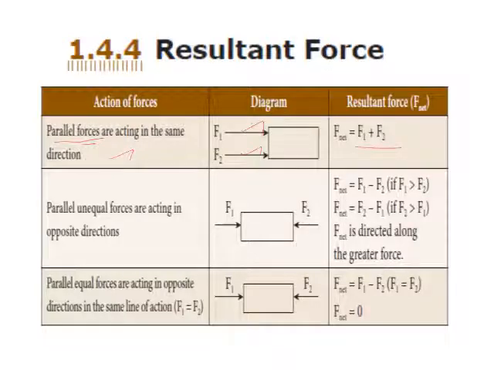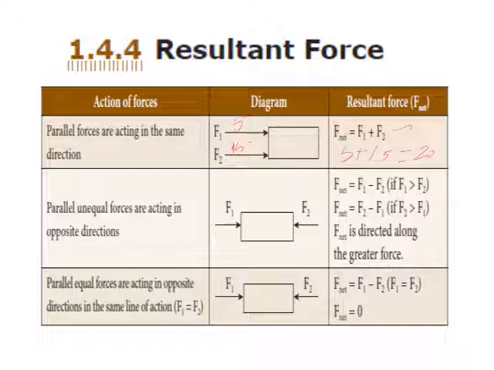Suppose F1 is 5 Newton and F2 is 15 Newton. What is the total force? 5 plus 15 equals 20. So the total force is equal to the sum of the forces when both forces are parallel.